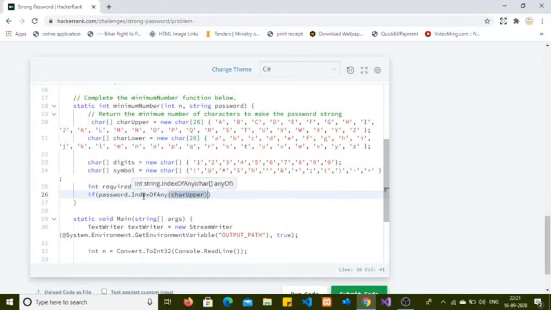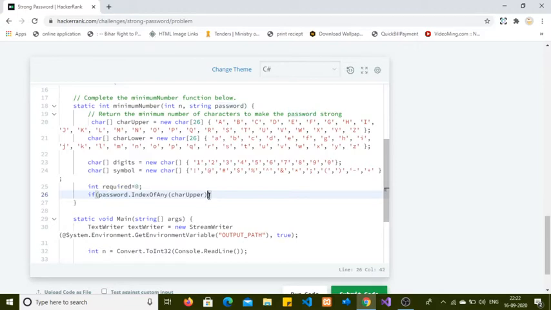Index of any function takes a character array as an argument, and it will check each and every element. If any of the elements is present in the given string, then it will return that index, otherwise it will return -1. -1 means none of the characters present in this given array is present in this string.